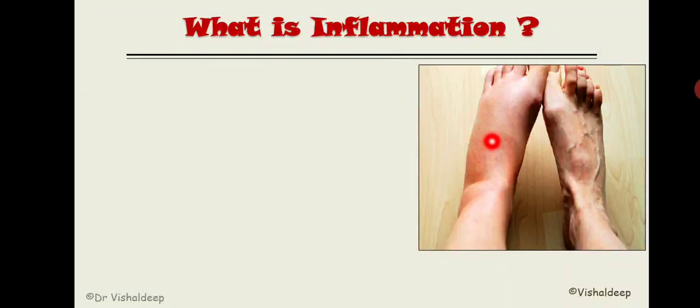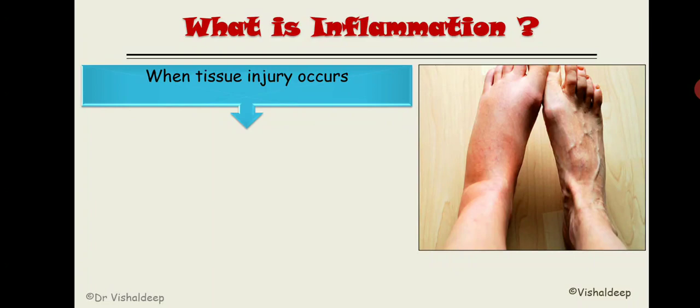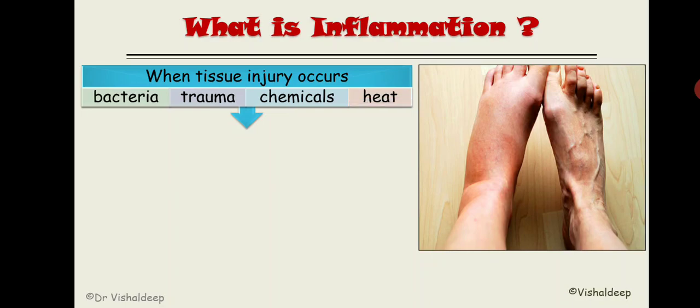So what actually happens in inflammation? Whenever a tissue injury occurs by any disease, by any means, by any trauma, if you fall down from a bicycle, or if you have a sprain in your leg, what will happen? Anything that ultimately leads to tissue injury, that is bacterial infection, trauma, any chemical, or even heat.